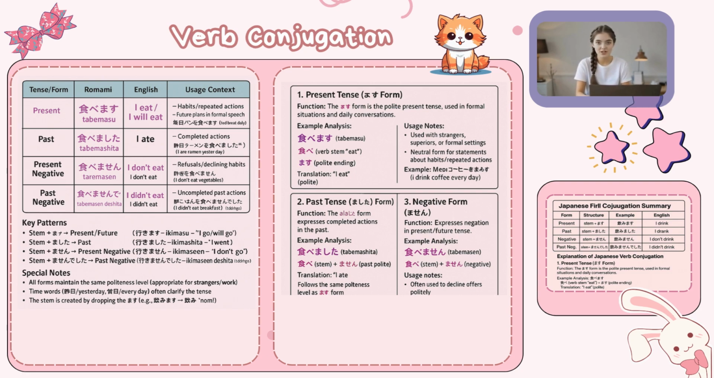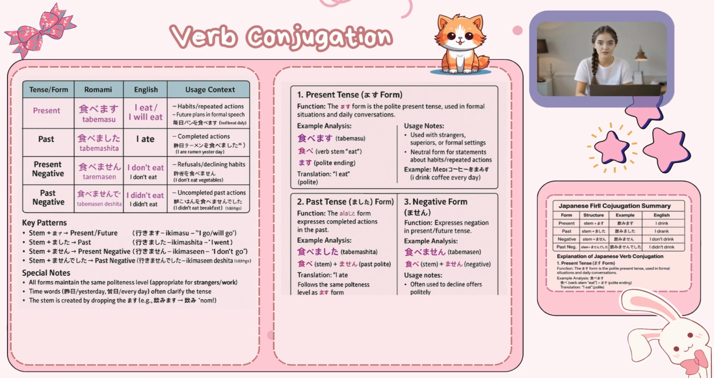2. Past tense, completed past. Next is tabemashita. Again, we have the same verb stem tabe, but this time we add the mashita ending. This expresses an action completed in the past. So, tabemashita equals I ate. Example: kinou ramen o tabemashita. I ate ramen yesterday.